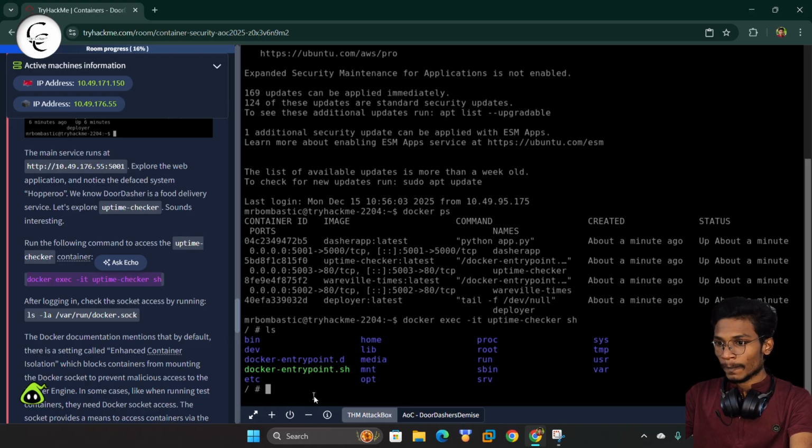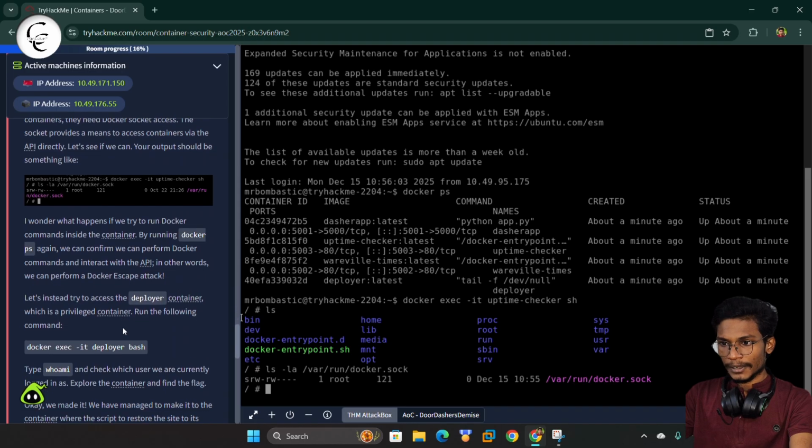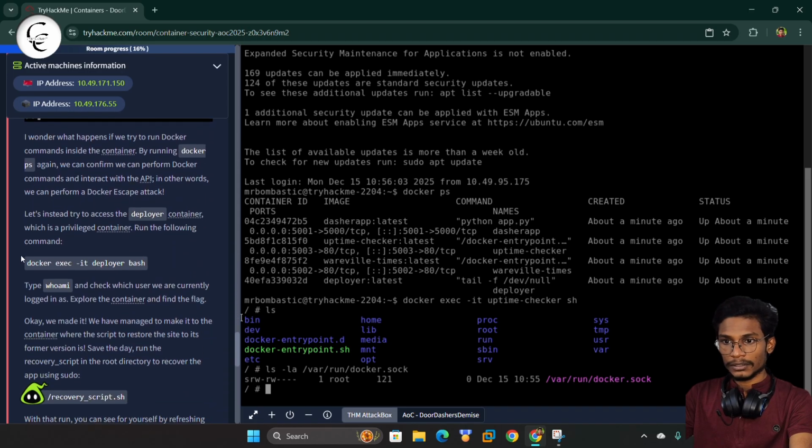So guys, now here we have some command like after logging in check the socket access by running. So here we can simply copy this full command from here and we can give a paste and we can give the enter. So here also we found some information like one root.